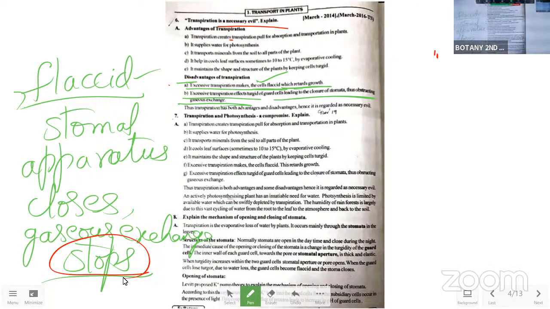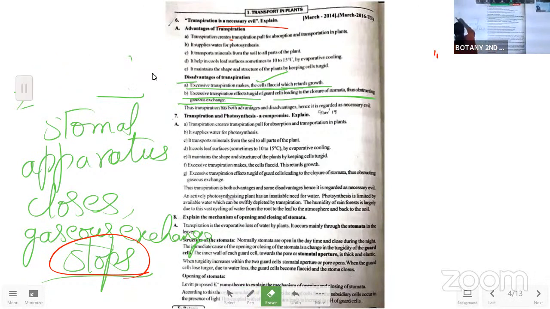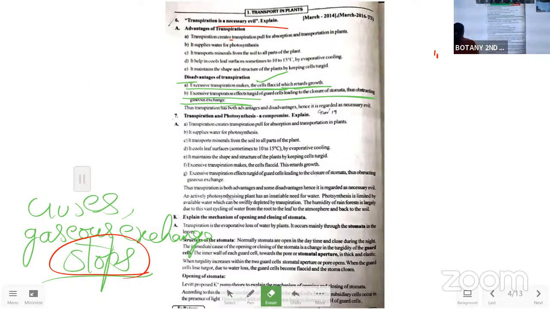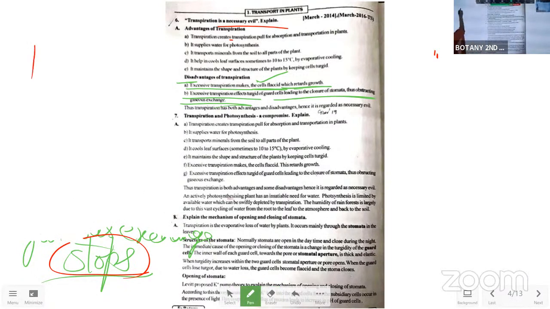So once the gaseous exchange stops, which process is not seen in the plant body, which leads to stopping the food production by photosynthesis, which affects photosynthesis.